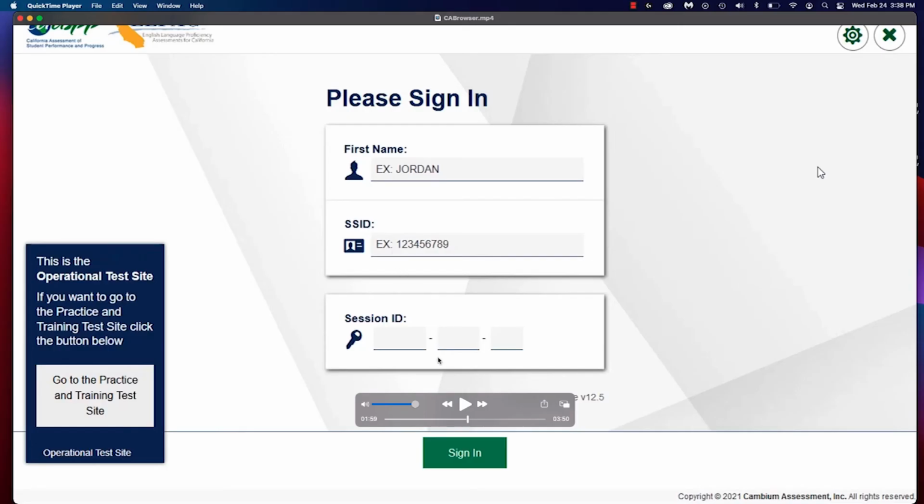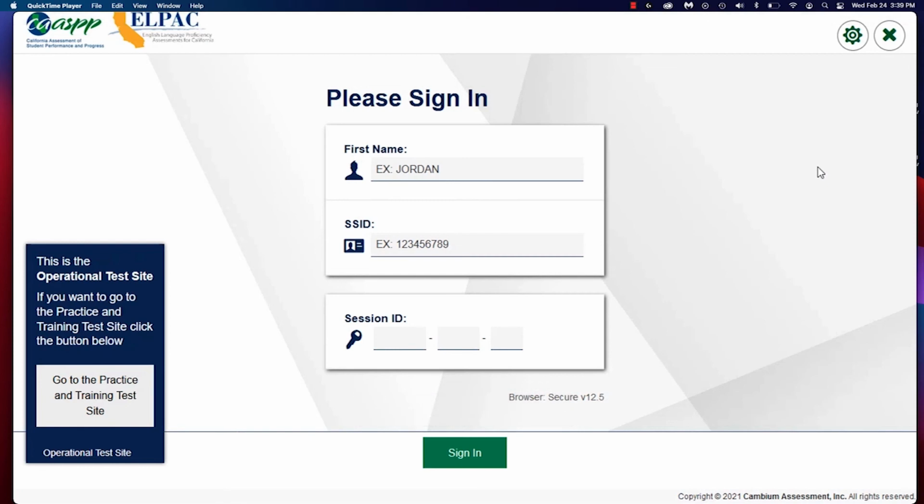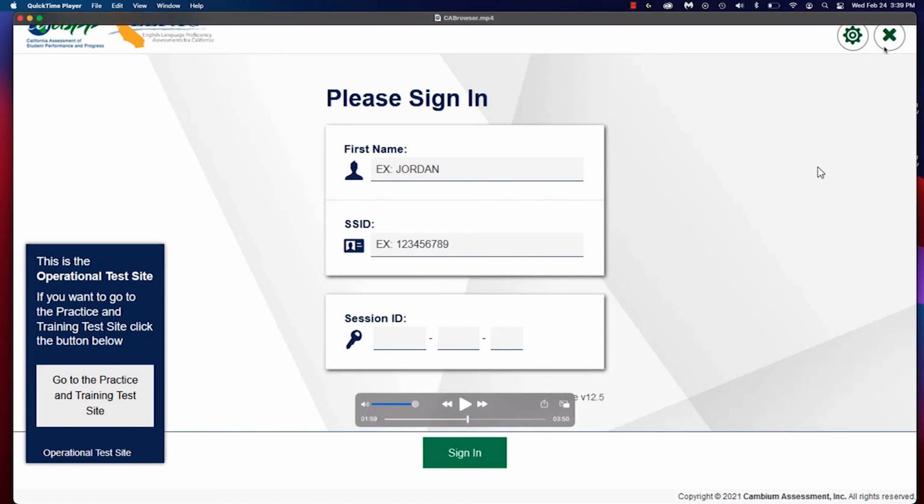Okay, so again, you're going to be logging into the test once you have your first name, your SSID, the class session that I gave you, and then you're going to go ahead and hit sign in. If for whatever reason you are having trouble accessing this browser, getting inside the test, you're going to have to close this program and go back to the Teams session.